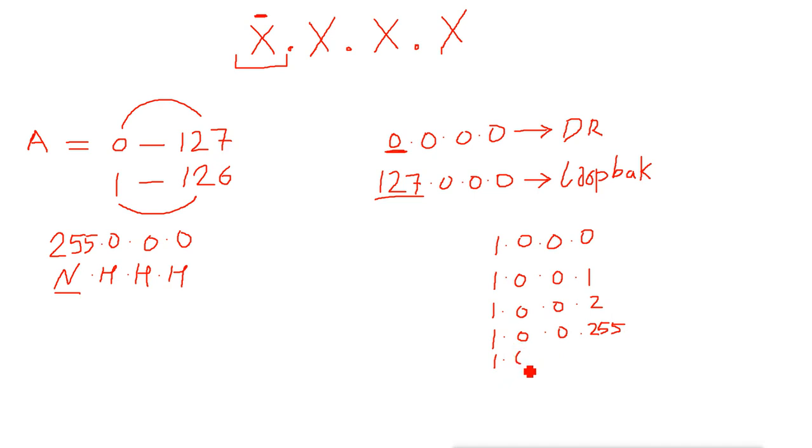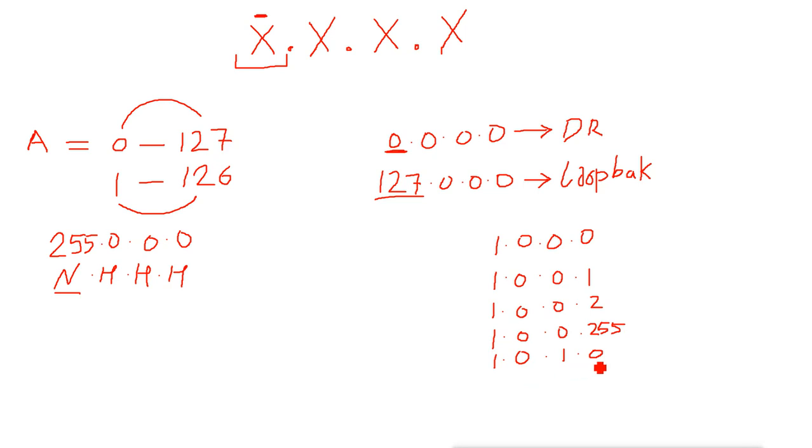So the next address will be like 1.0. Remember, we can't enable any bit here, so this will become 1 and this will become 0 again. It is like when you have 60 seconds done, then the second goes back to 0 and the minute goes from 0 to 1, just like that. Then it will start again like 1.0.1.0.